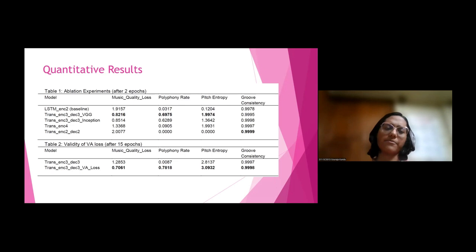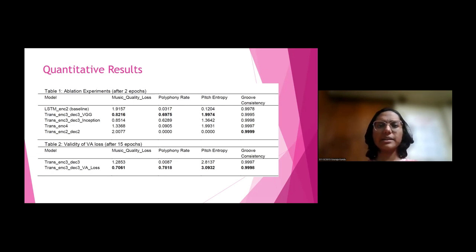And for validation of our proposed VA loss function, the valence arousal loss function, we compared our model with the model without the VA loss function. We can see that in terms of these 4 evaluation metrics, our model has outperformed all of them. The 4 evaluation metrics are music quality loss, polyphony rate, pitch entropy, and groove consistency. Pitch entropy is how much variation there is in the music. The more variation there is in the music, the more enchanting it will be to listen to.